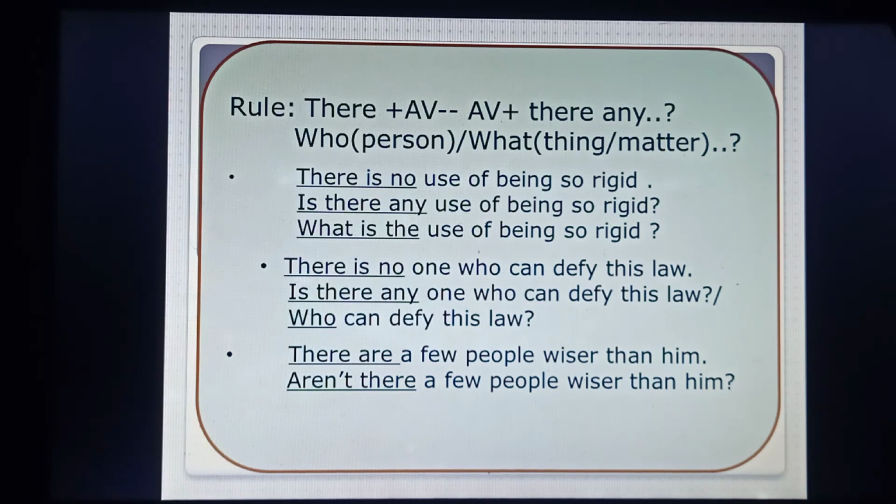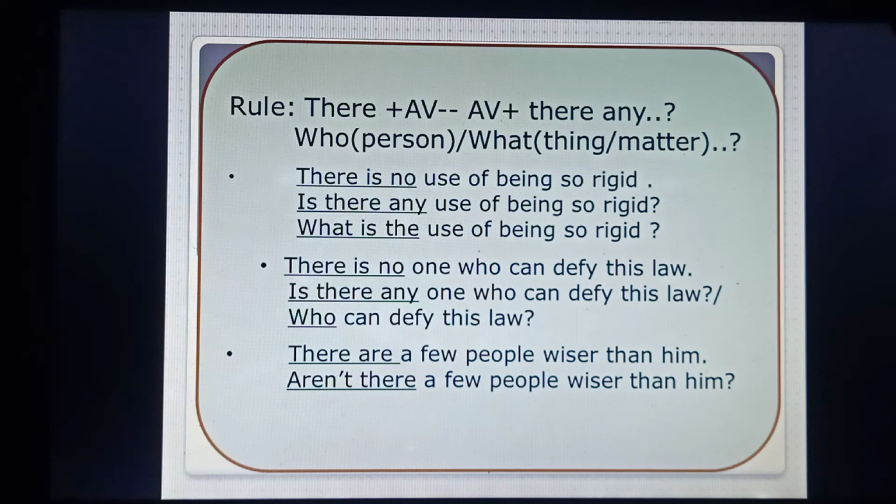Let's see the next example, next rule. If the sentence starts with there plus an auxiliary verb, whatever the auxiliary verb may be, we'll have to use this at the very beginning, and then there, then any or other words as it is. Or we can apply another rule: we can just make a question with who or what, depending on the subject. If it is a person, we'll use who, and if it is a thing or matter, we'll replace it with what. See the examples.